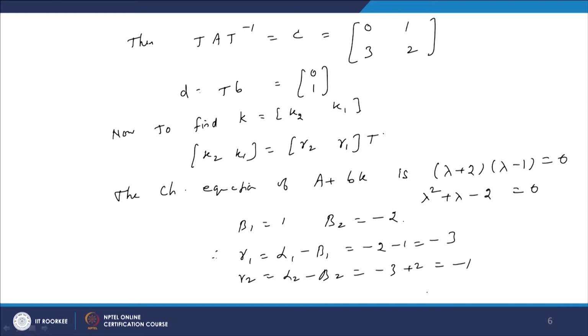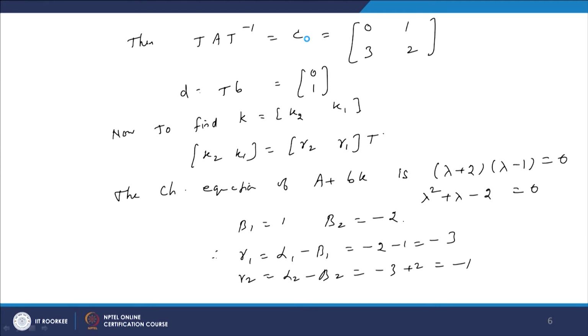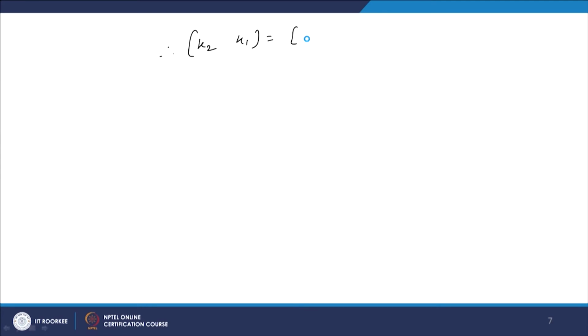So, we got the value of gamma, and gamma multiplied by T matrix gives K2 K1, that is equal to gamma 2 gamma 1, that is minus 1 minus 3, multiplied by the T matrix: minus 1 by 6, 2 by 6, 3 by 6, 0.